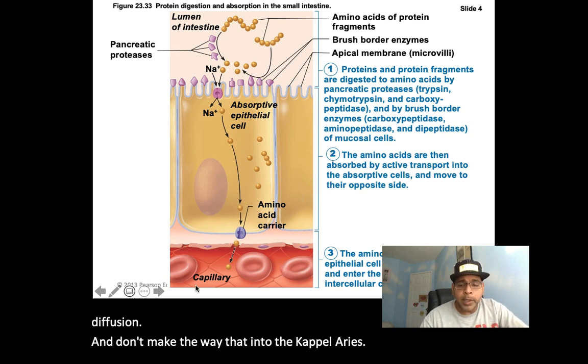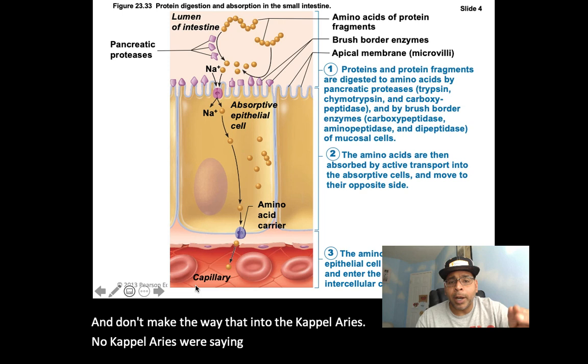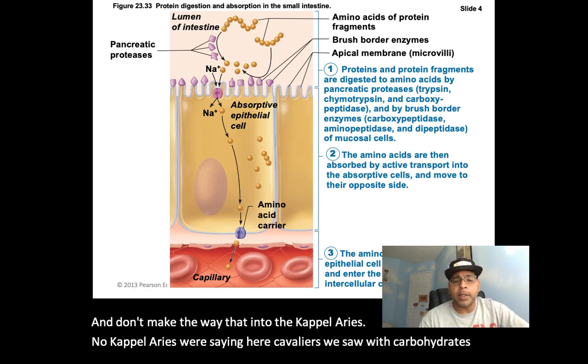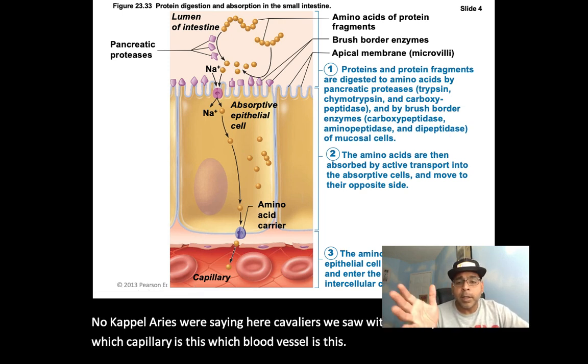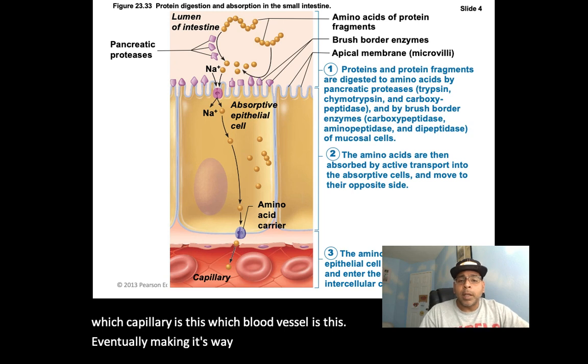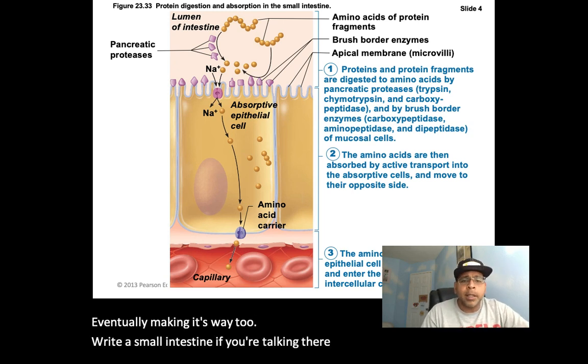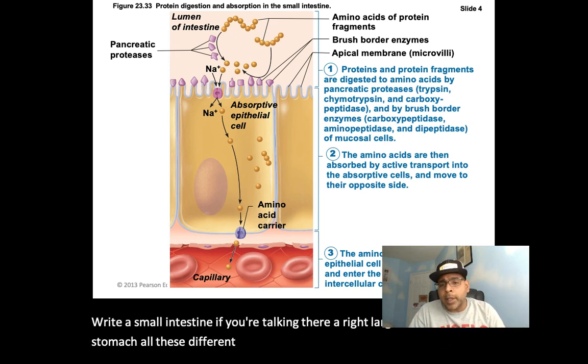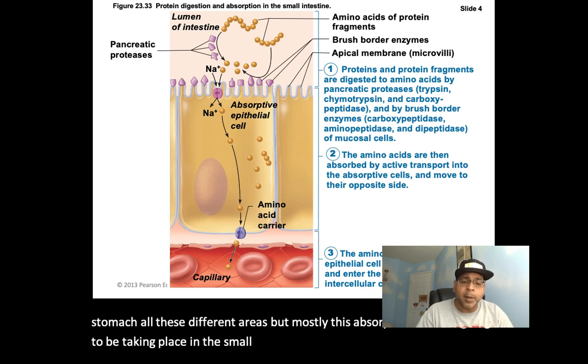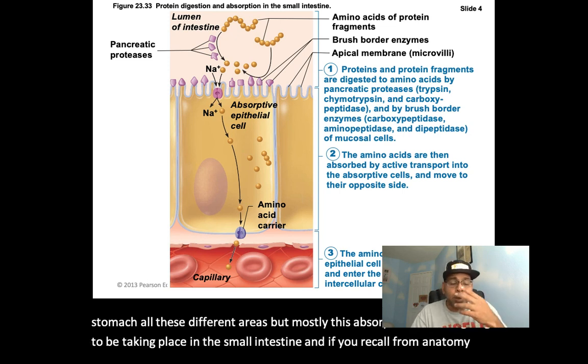Now, capillaries, we saw with carbohydrates. Which blood vessel is this? Eventually making its way to the small intestine, large intestine, stomach, all these different areas. But mostly this absorption, we said, is going to be taking place in the small intestine. And if you recall from anatomy, you've got the hepatic portal circulation.